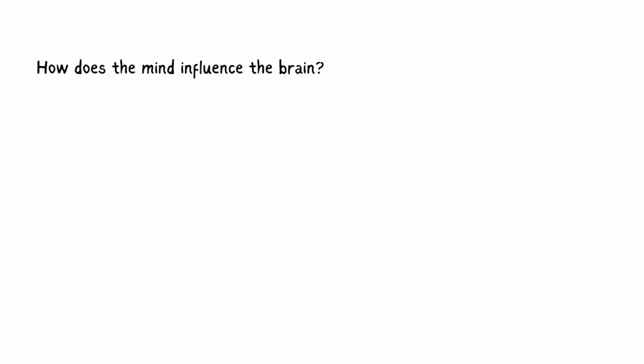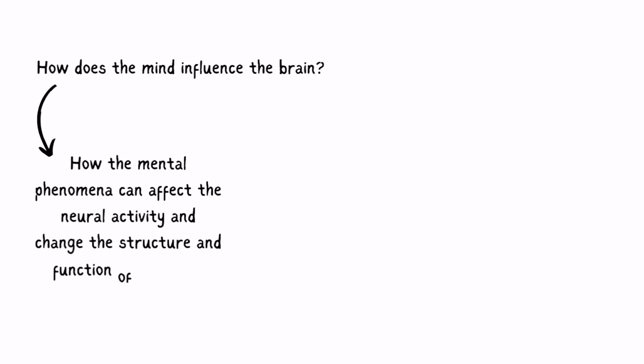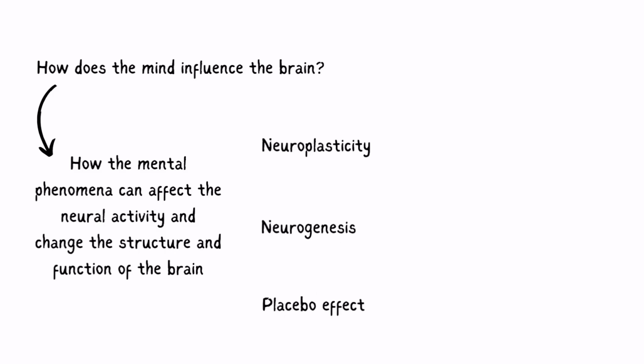How does the mind influence the brain? This is a question that tries to understand how the mental phenomena can affect the neural activity, and change the structure and function of the brain. There are different examples that show how this can happen, such as neuroplasticity, neurogenesis, and placebo effect.